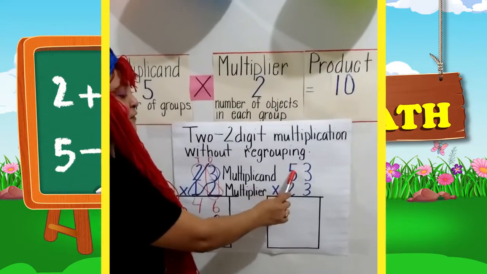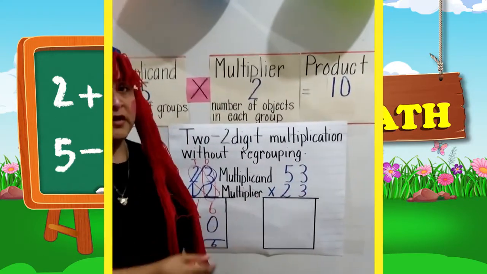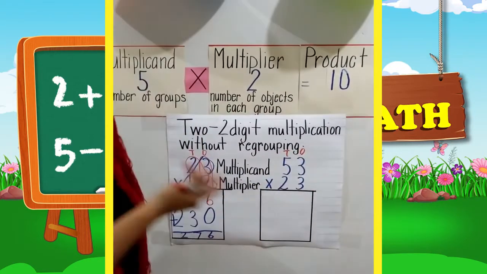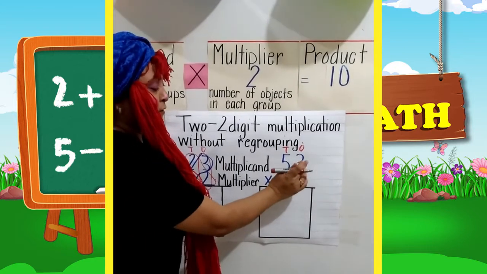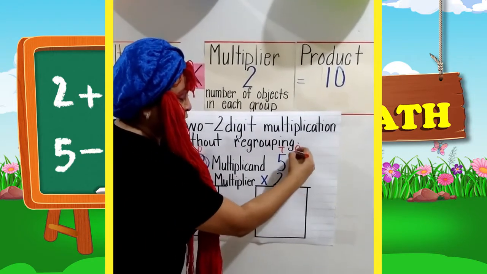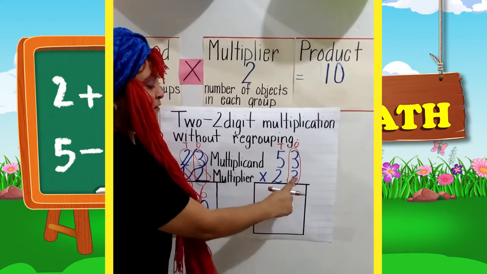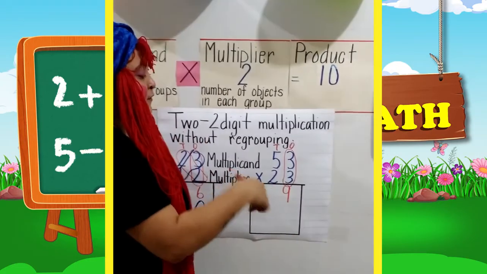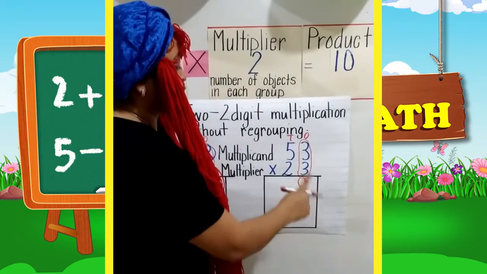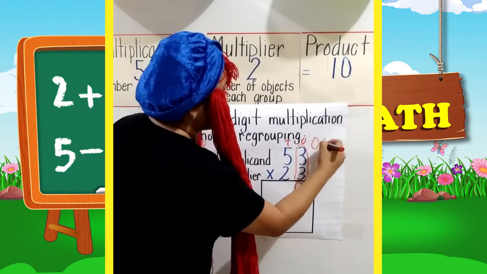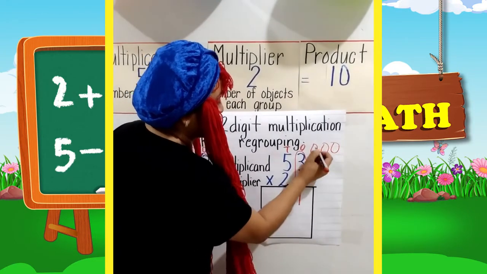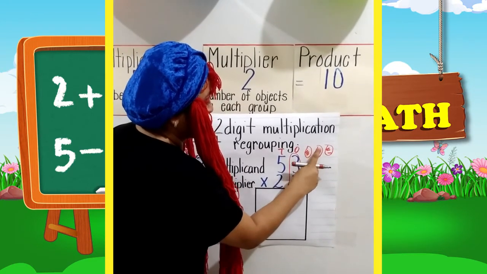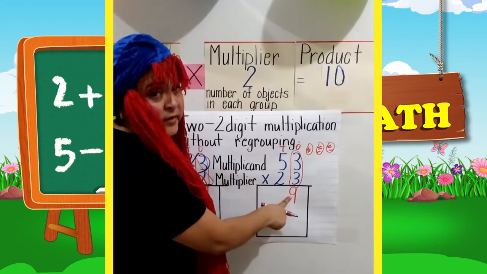Let's do another example. So here we have 53 times 23. Remember that our numbers need to be placed under their correct place value, and we always start from the back. So we're going to be working with the first multiplier. We have 3 times 3 is equal to 9. For the ones, if you are using your equal groups, remember that here we have 3 groups, and each group has 3. 1, 2, 3, 1, 2, 3, 1, 2, 3. We have 1, 2, 3, 4, 5, 6, 7, 8, 9. You see, we have 9.